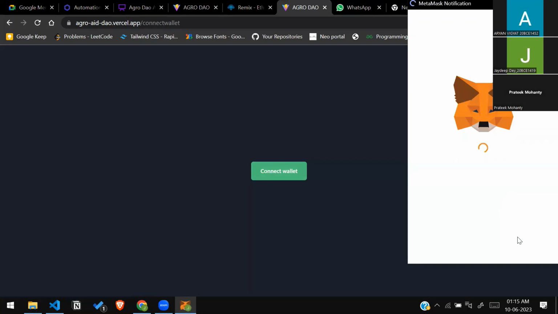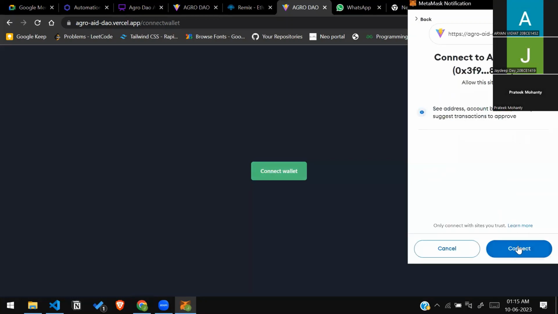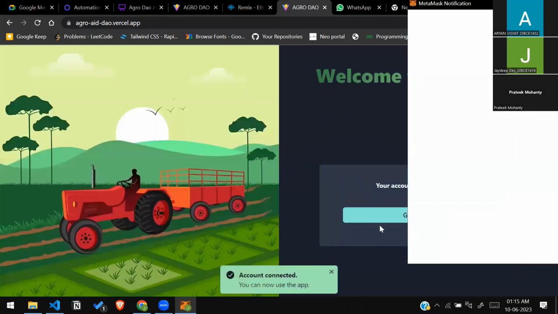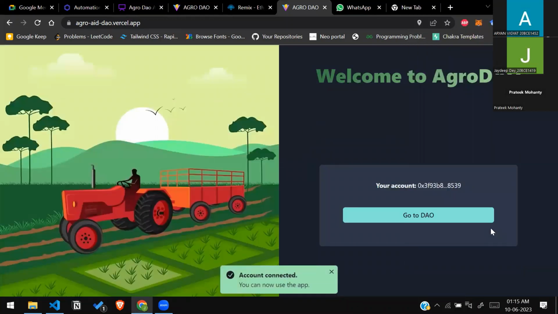Now, this is how we envisioned our idea. I would like to give you a small demonstration of what we envisioned and what we actually implemented. Going to the demonstration now, you can see initially the farmer can join the DAO community by connecting their wallet. So here we connect the wallet first. Here MetaMask opens and we can connect our wallet. Right, so you can see we have joined the DAO. Now we can go to the home page of the DAO.